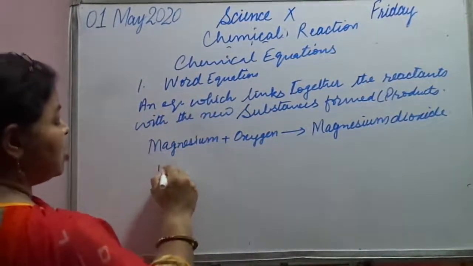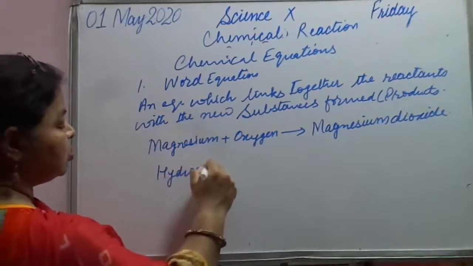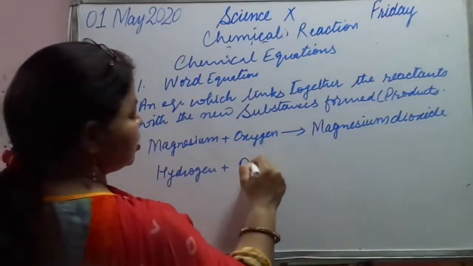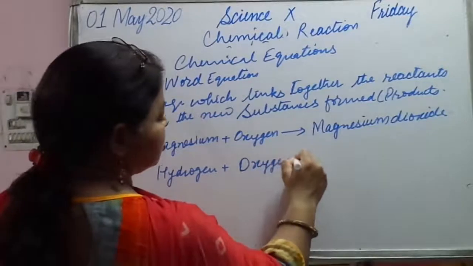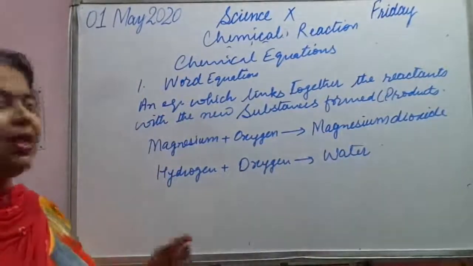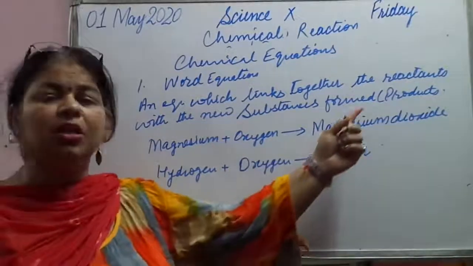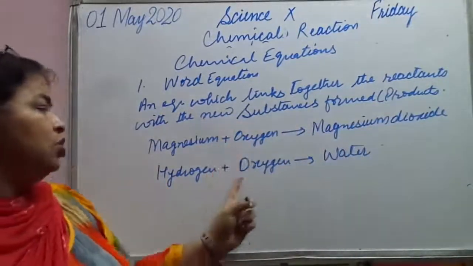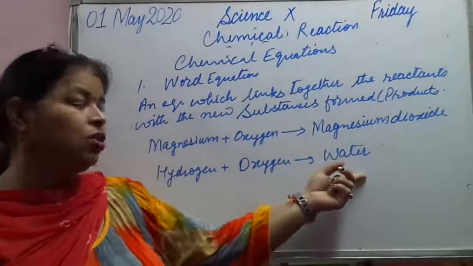Let us take one more: hydrogen plus oxygen gives water. So all these are word equations: magnesium plus oxygen gives magnesium oxide, hydrogen plus oxygen gives water.